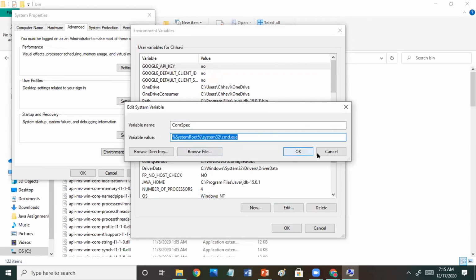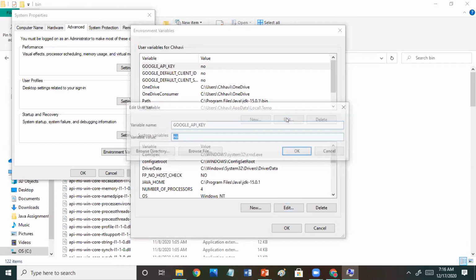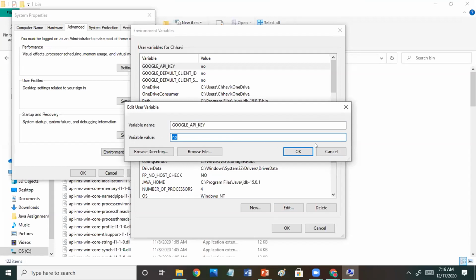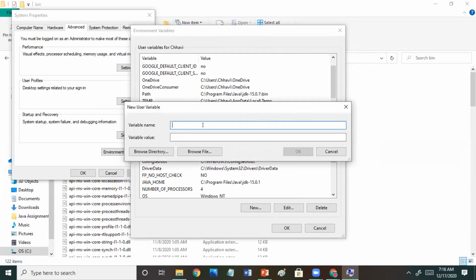Not here, sorry. Actually, it's already in my system. Here in this, you have to click here and paste it here. The path is already here in my system, so you can click on new and then paste it.